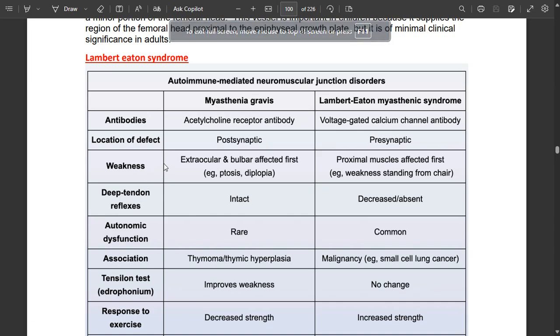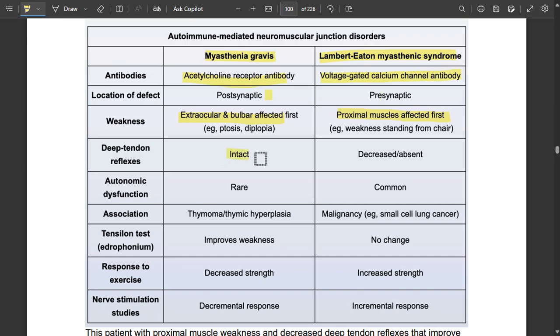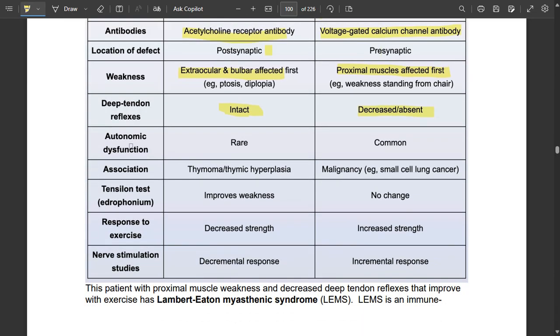Now let's discuss the differences. There are autoimmune-mediated neuromuscular disorders, myasthenia gravis and Lambert-Eaton myasthenic syndrome. In myasthenia gravis, antibodies like acetylcholine receptor antibodies are formed. In Lambert-Eaton, antibodies against presynaptic calcium channels are formed. So myasthenia gravis is postsynaptic, Lambert-Eaton is presynaptic. In myasthenia gravis, extraocular and bulbar muscles are affected first, but in Lambert-Eaton, proximal muscles are affected first, for example when standing from a chair. Deep tendon reflex is intact in myasthenia gravis, while a deep tendon reflex needs ions like calcium ions. Because of the decreased calcium influx in Lambert-Eaton, the DTR is decreased.